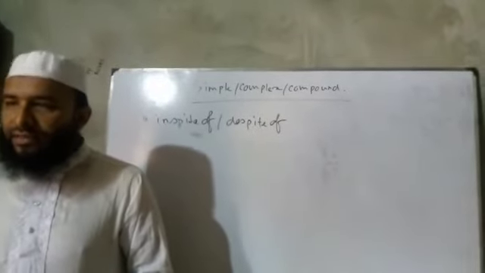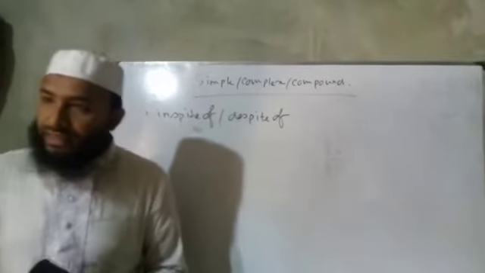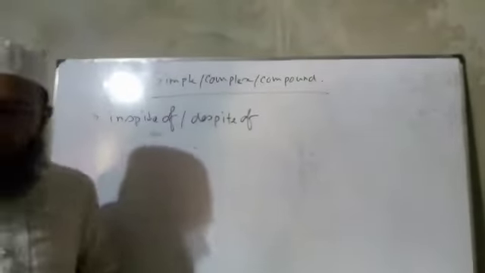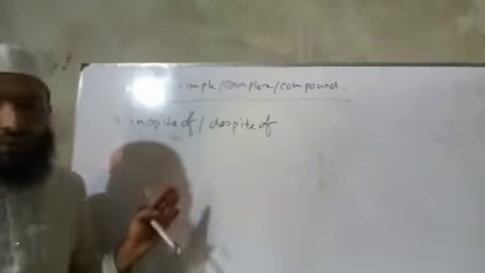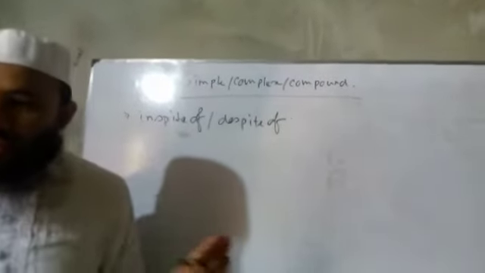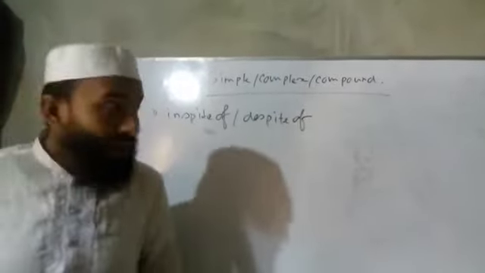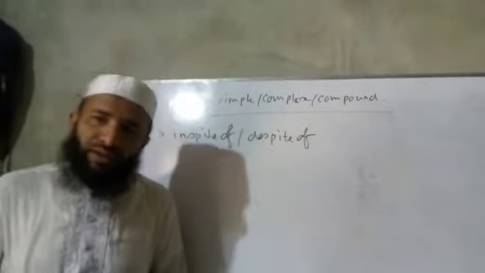You know that, dear students, we are discussing transformation of sentence, changing sentence, okay? And from change of sentence, the specific part: simple, complex, compound. In my previous class, I discussed with you some basic rules of simple, complex, compound. So today I want to discuss with you the rest of the rules for changing a sentence from simple to complex, compound, complex to compound, and vice versa. So let us start and follow me to know all the rules about simple, complex, and compound.